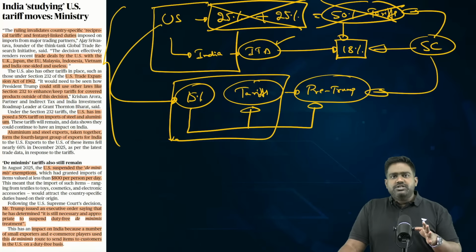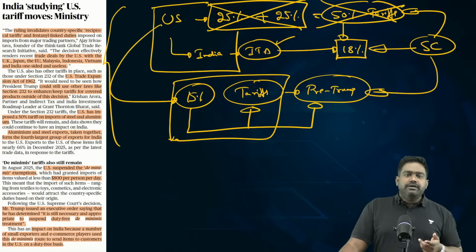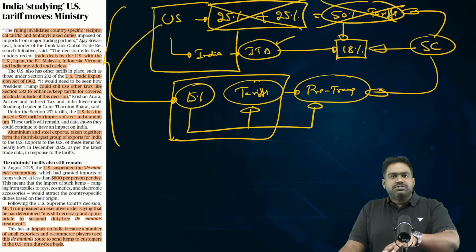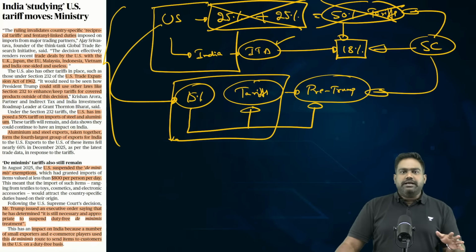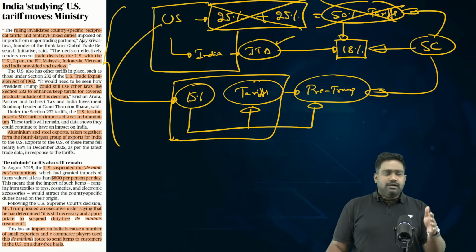All these agreements would probably become irrelevant if the Supreme Court's decision stands, and whatever Trump does, they will find other legal options, as I said, under the Trade Act and other laws. But irrespective of that, the trade agreements could largely become inconsequential in a way. But again, it is too premature to completely write off these trade agreements as well.